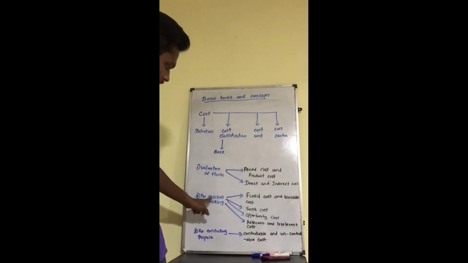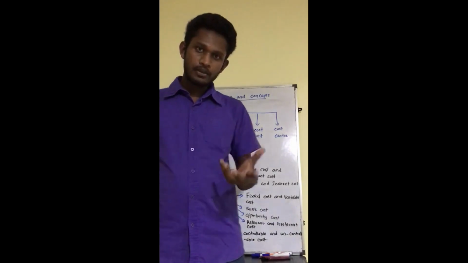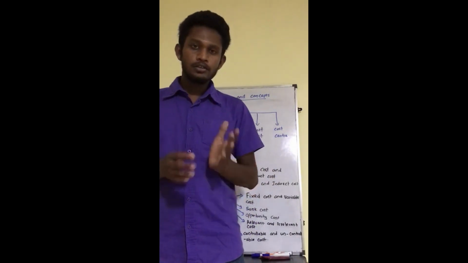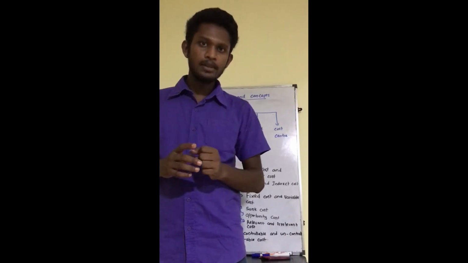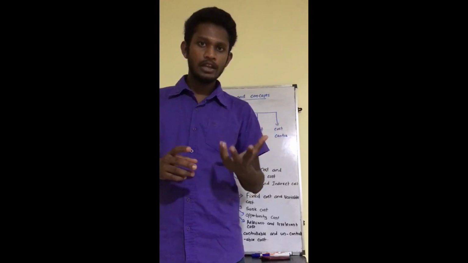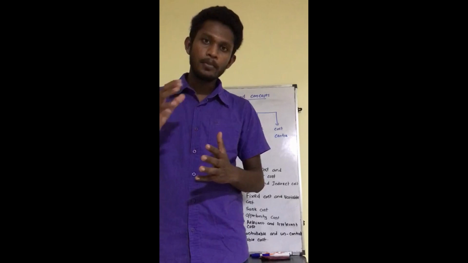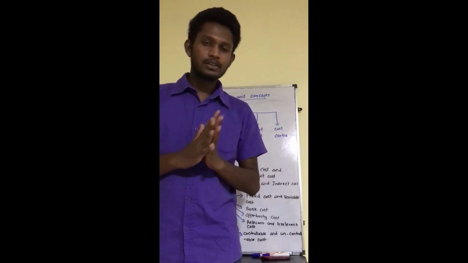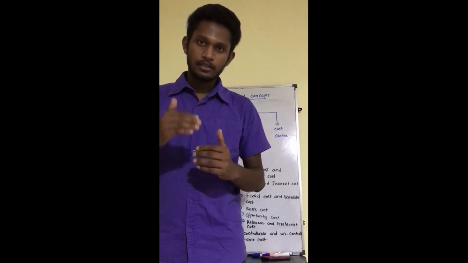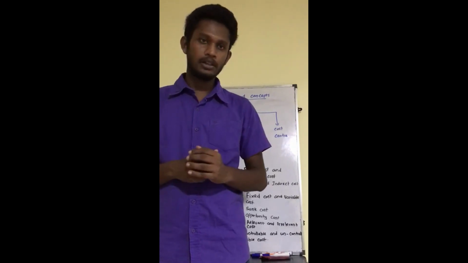And the next basis is for decision making. The first one is fixed and variable cost. First let's discuss the variable cost. What do you mean by the term variable? The term variable describes something that varies with the level of production. The costs that vary with the number of units that you produce are called variable costs. The fixed cost is the cost which is not going to change with the level of production. So it's very simple.